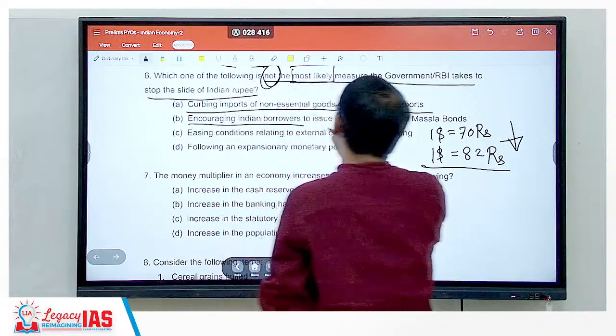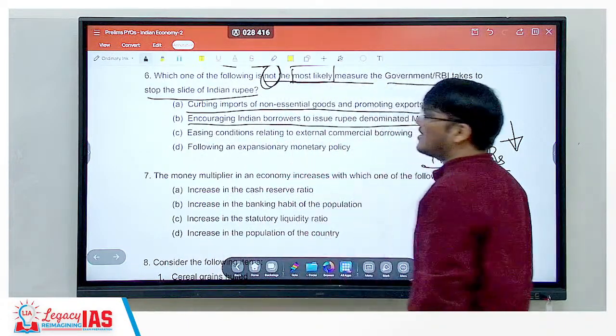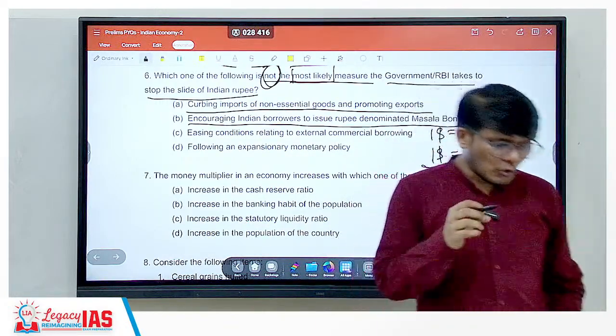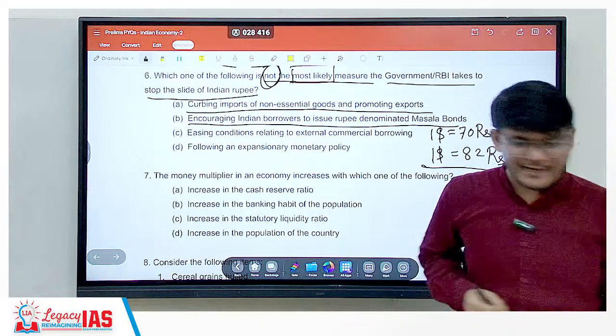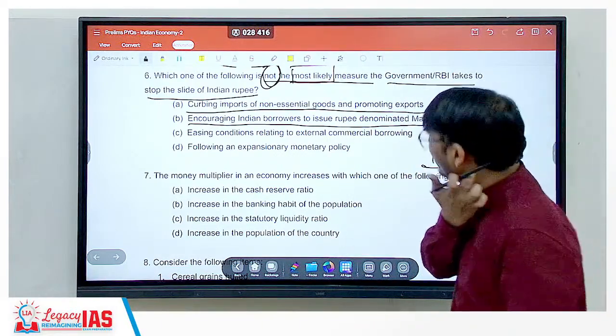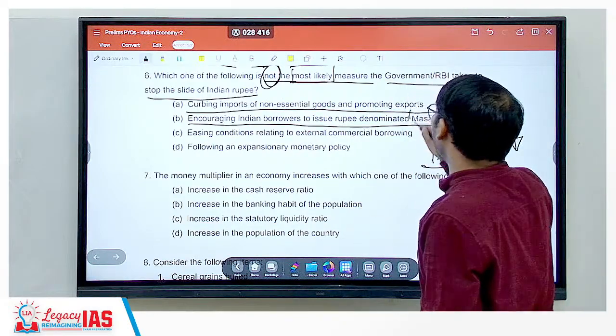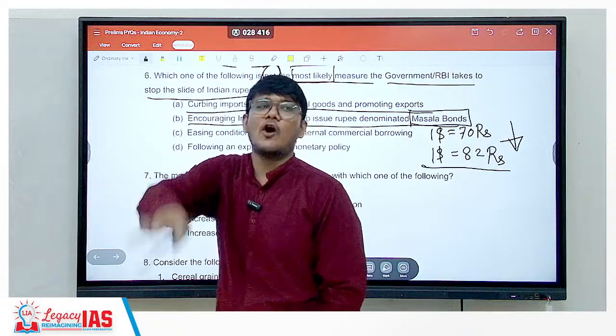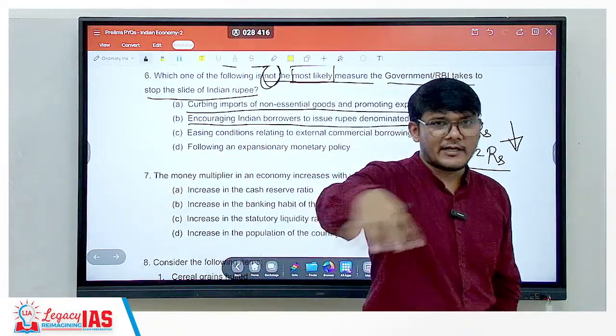Encouraging Indian borrowers to issue rupee-denominated masala bonds. So this can also be done. Masala bonds are bonds which are actually denominated in Indian rupees. It is an international bond.